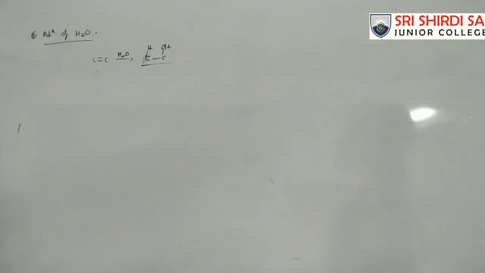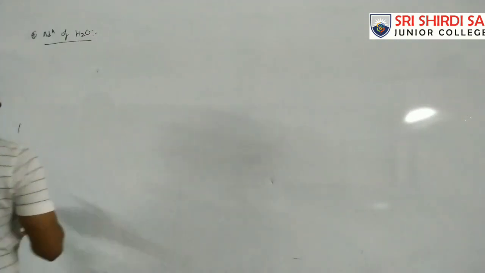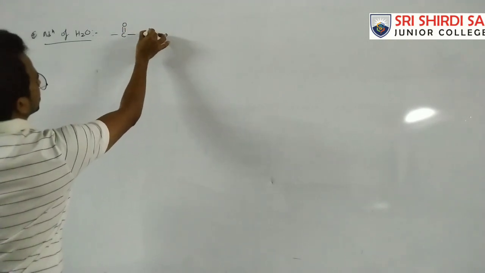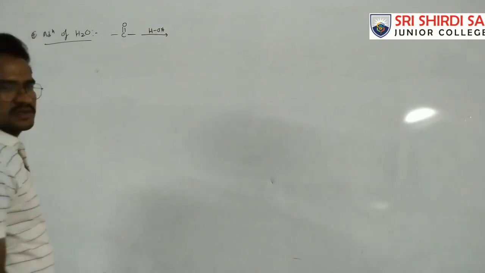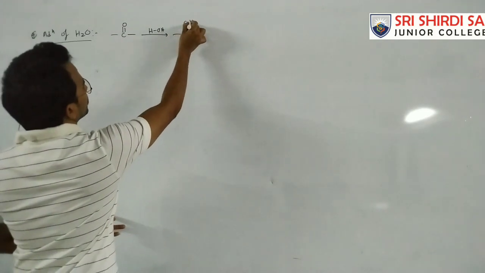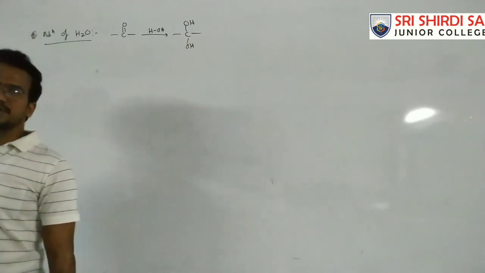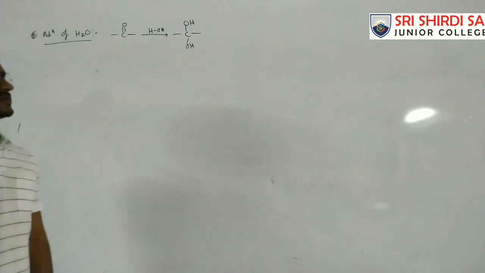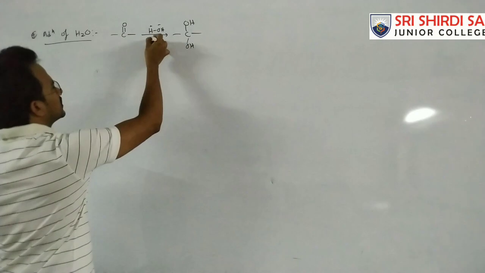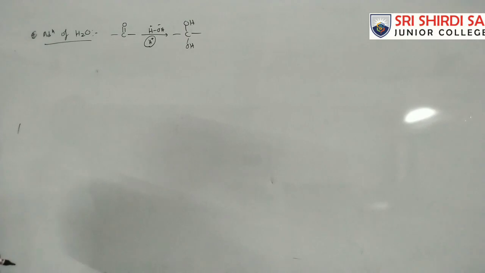Okay. So in this case, addition of water to the carbonyl compound, C double bond O. Water addition, H plus and OH minus. So H plus is added to the oxygen, OH, and OH minus is added to the carbon. So in this case there is a carbon-oxygen bond formation. Oxygen nucleophile in this case. This reaction takes place in acid medium.